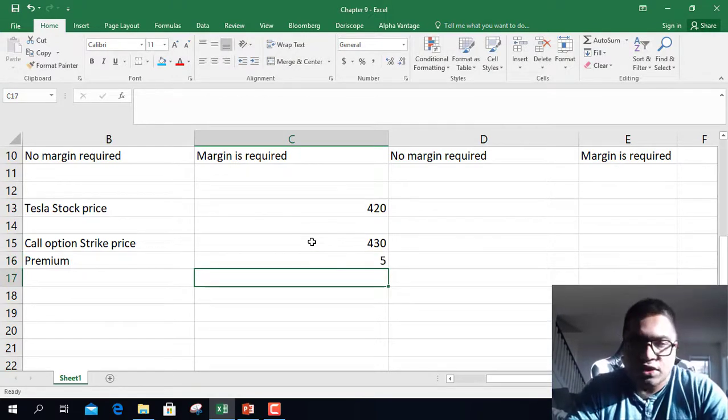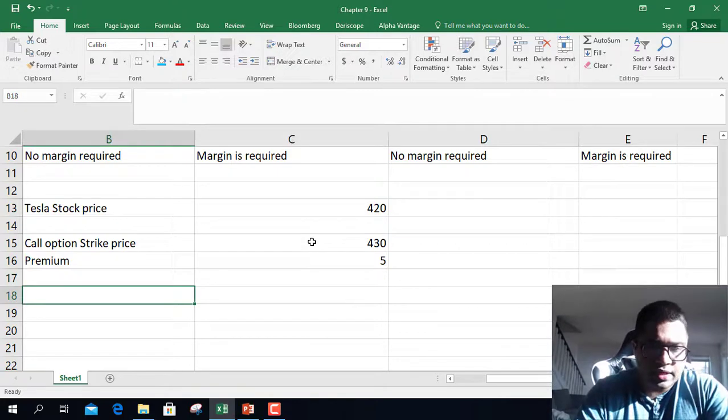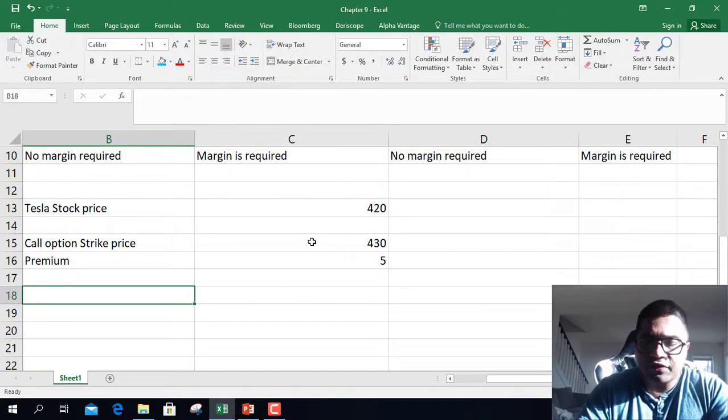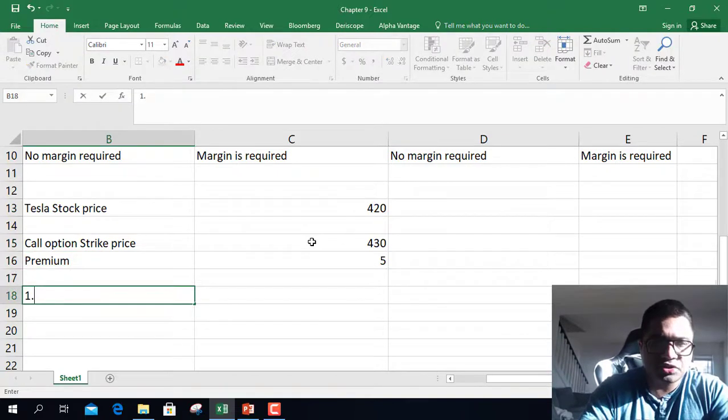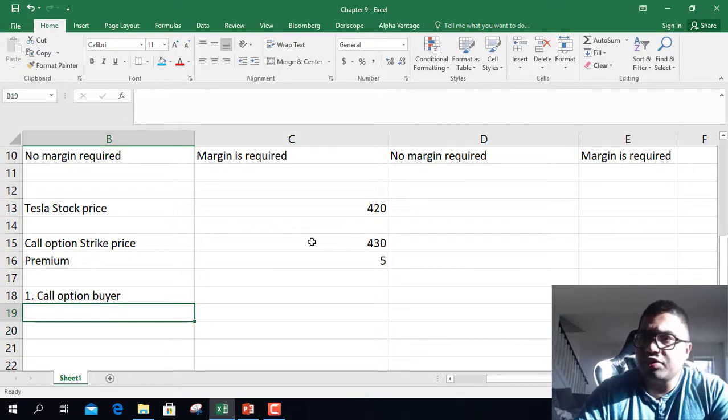Premium of $5. So you are a call option buyer. First situation, you are a call option buyer. So what will be your profit and loss for a given stock price?